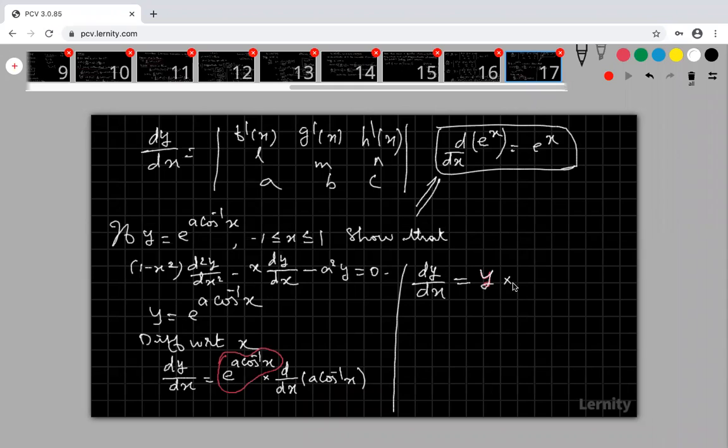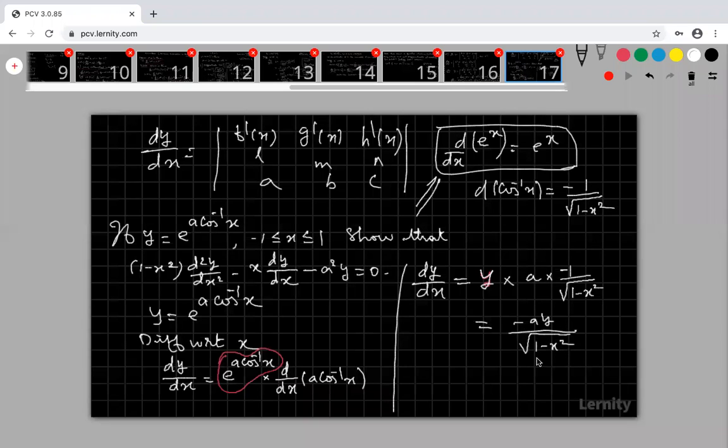Y into a into, my cos inverse of x differentiation is minus 1 divided by root over 1 minus x square. So therefore this is minus ay divided by root over 1 minus x square.